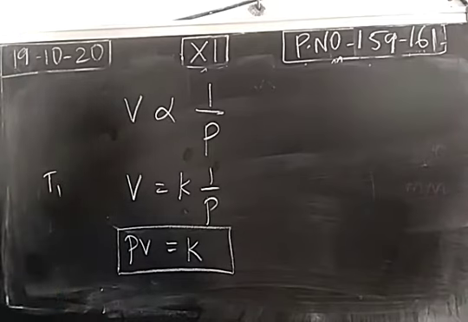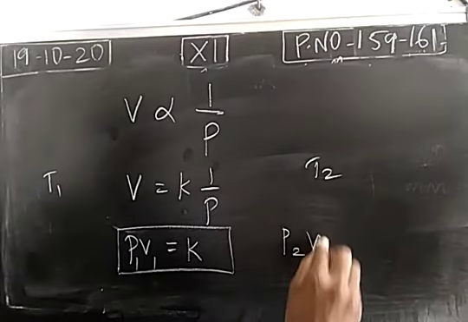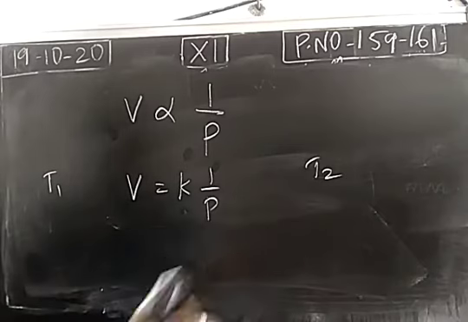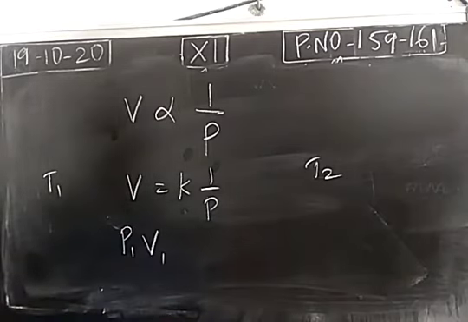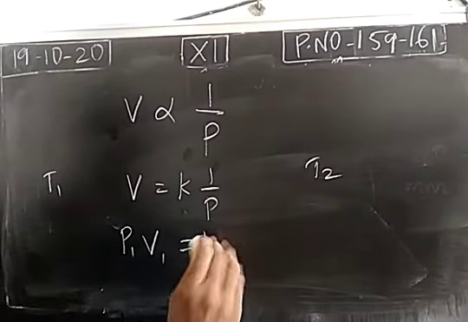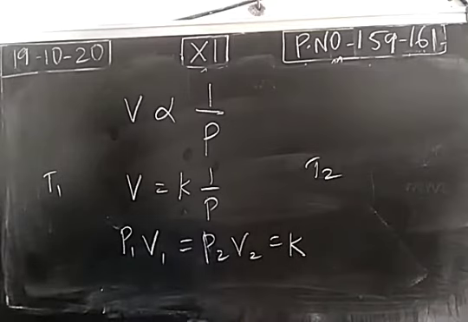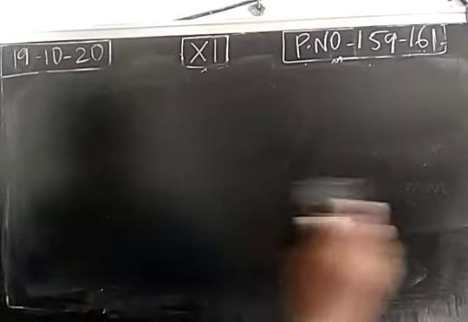When we take the same gas at 2 different temperatures, when temperature is T1, we may write this as P1 V1 is equal to K. When temperature is T2, we may write it as P2 V2 is equal to K. So we may write the expression at 2 different temperatures as P1 V1 is equal to P2 V2 is equal to K. This is the mathematical expression of Boyle's law for a gas at 2 different temperatures.